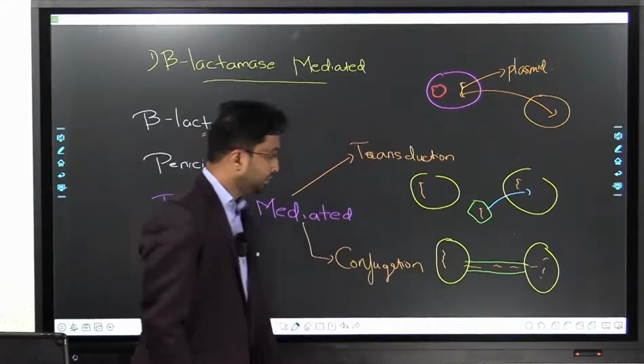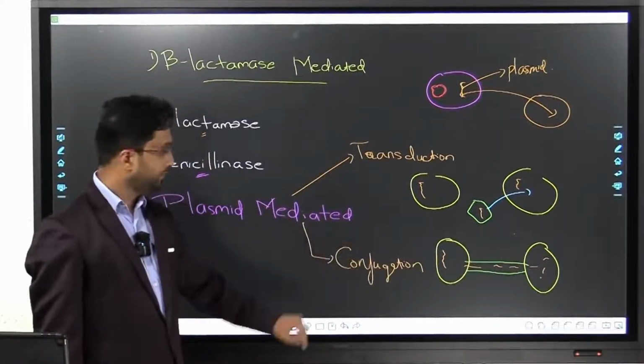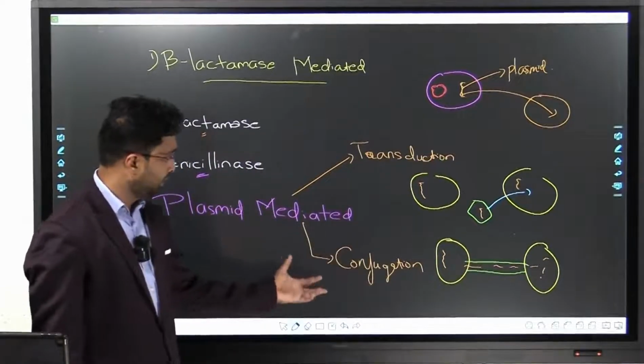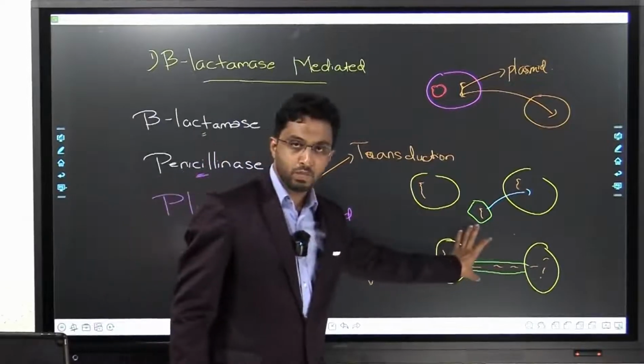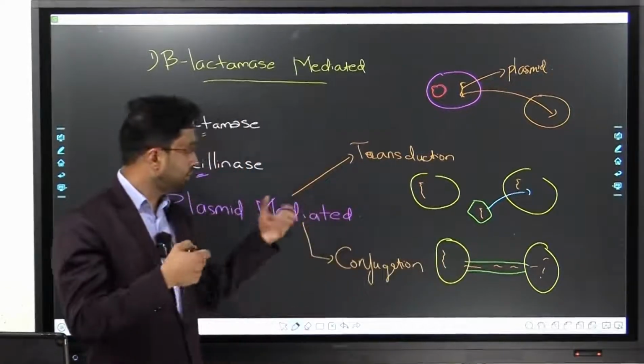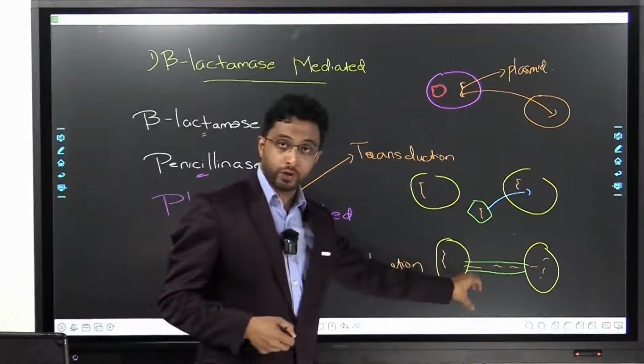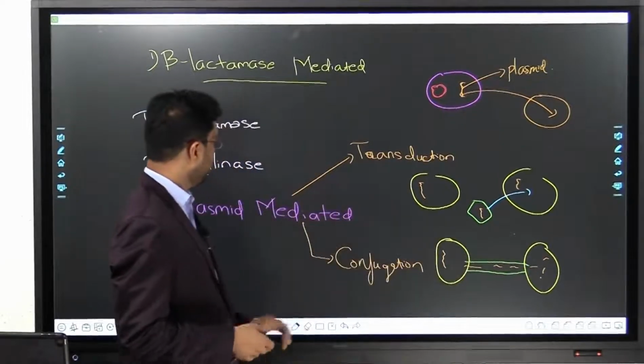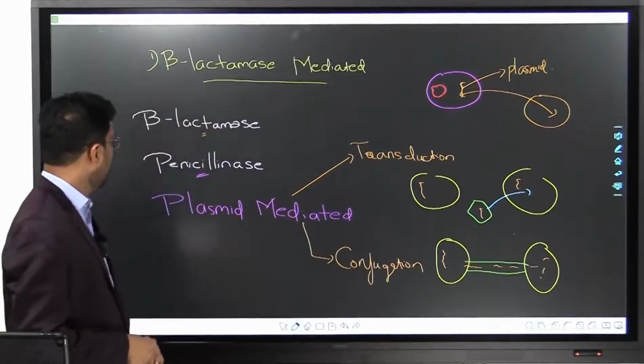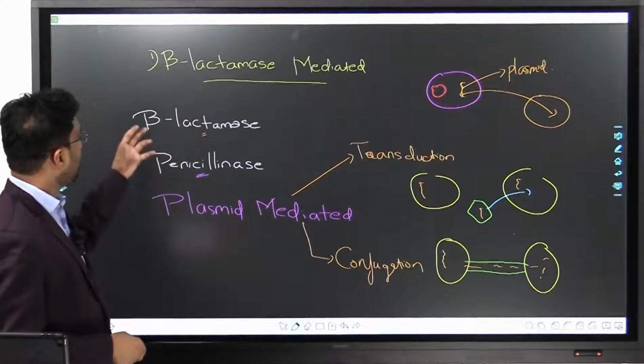So it's not 3-4, it's 1. So this is the method of conjugation. It's kind of joining. There's a joining through sex pili, and these are the two methods, transduction and conjugation. So these are what you have to know.